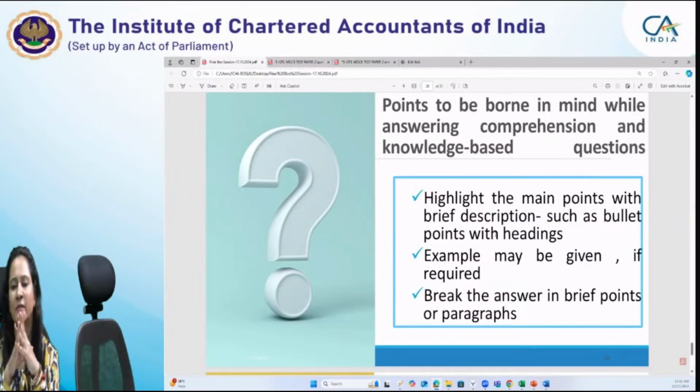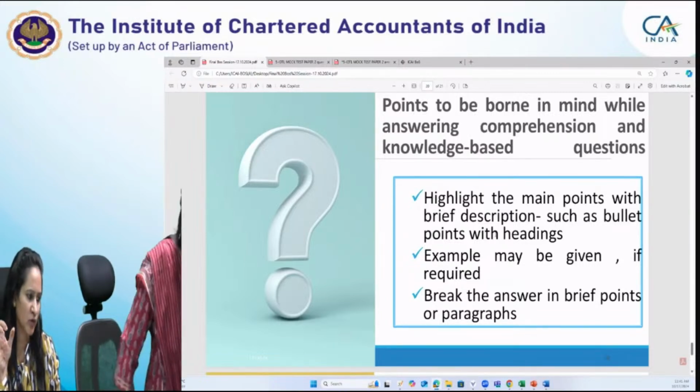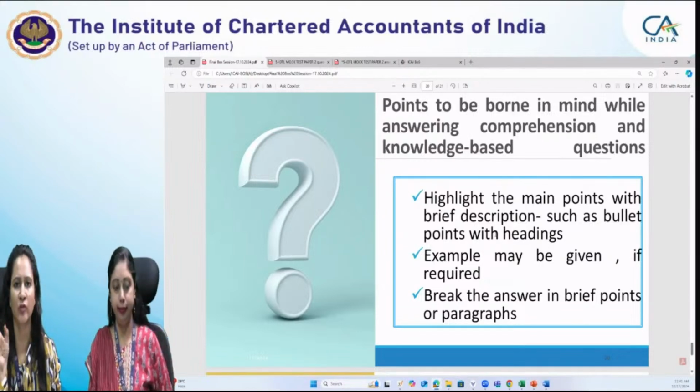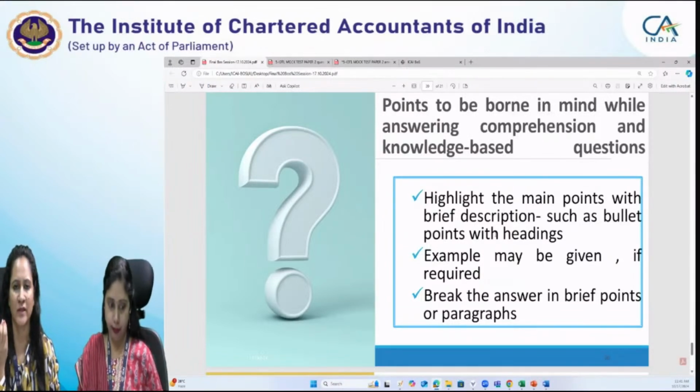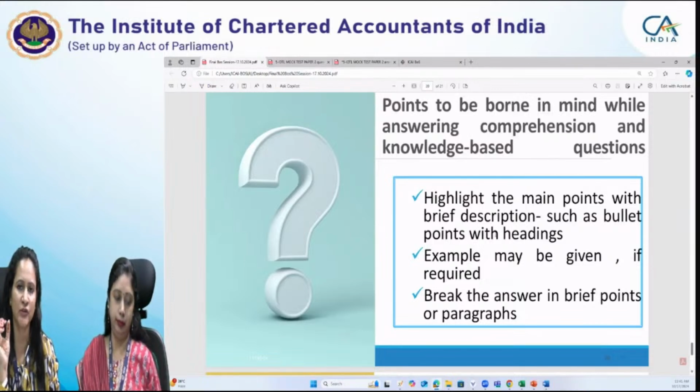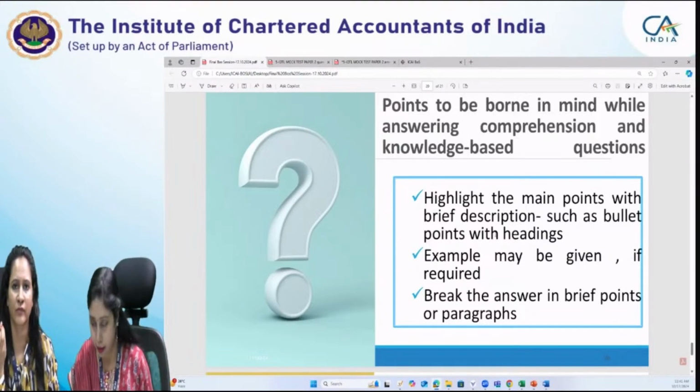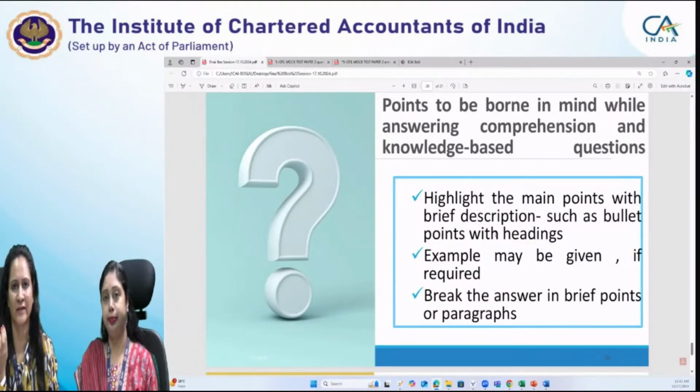The reason behind this is that in case your conclusion gets wrong, all your marks will get deducted. So we advise you, in case of a case law based question, first of all give the issue of the case: what has been the requirement, what is the issue, what is the doubt of that case scenario, or the observations.